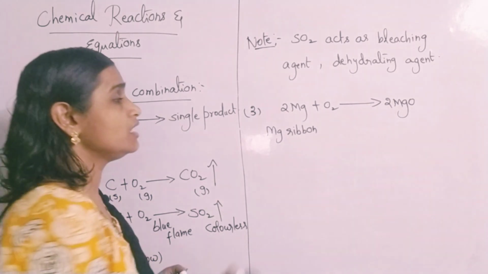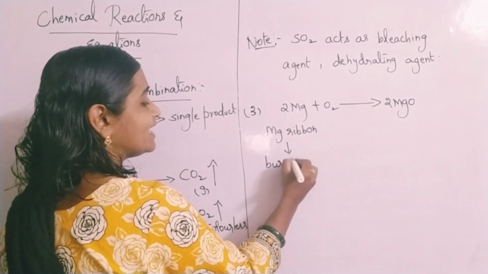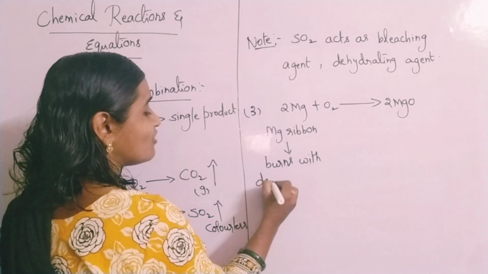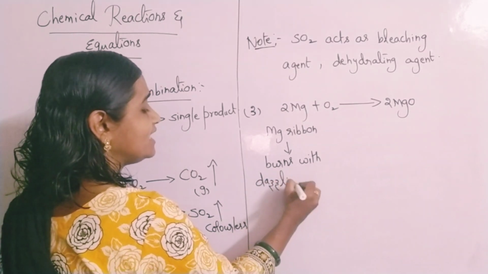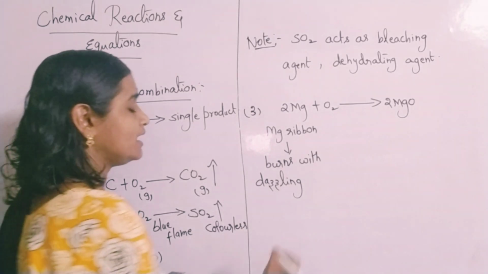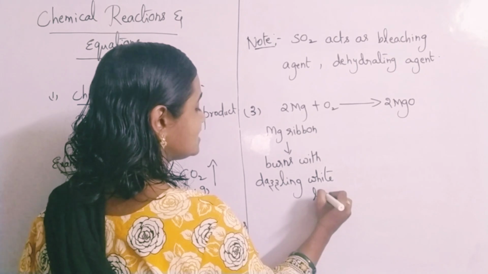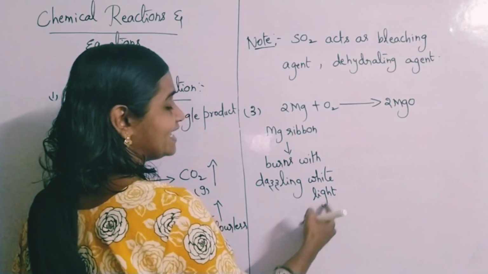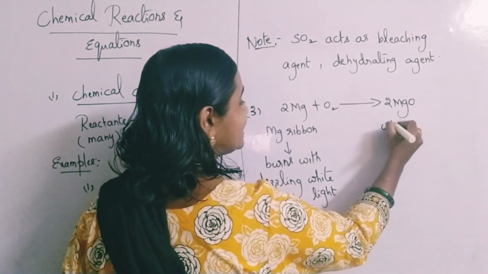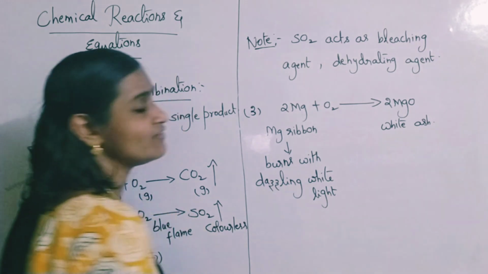Here magnesium ribbon burns with dazzling white light. Please remember, dazzling white light means very bright, intense light will come. If you burn a magnesium ribbon, it burns with dazzling white light and forms magnesium oxide, which is a white colored ash.